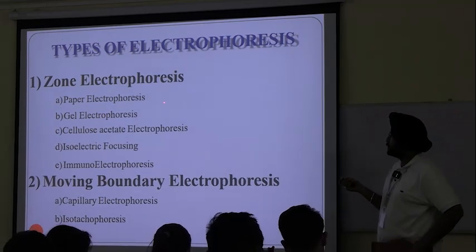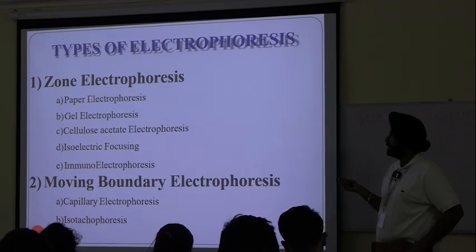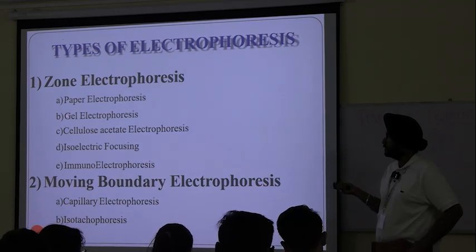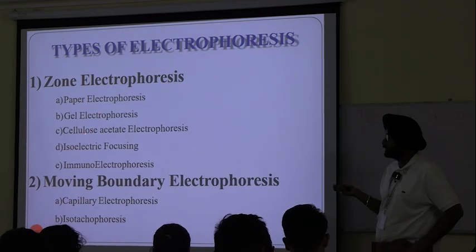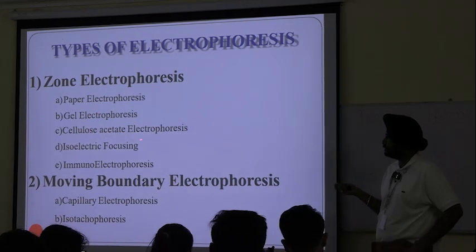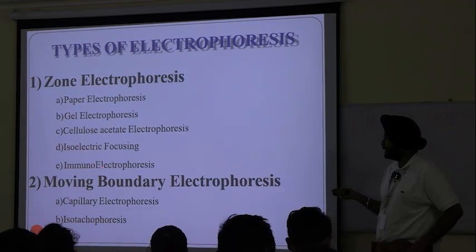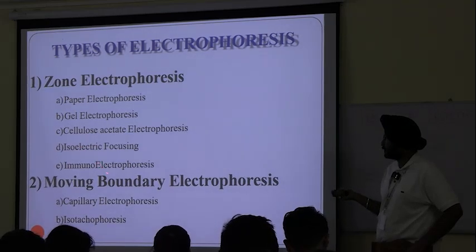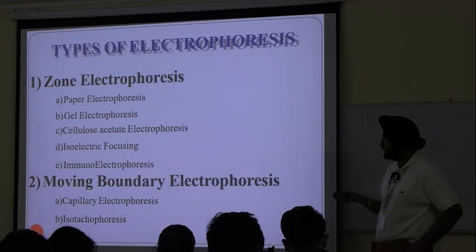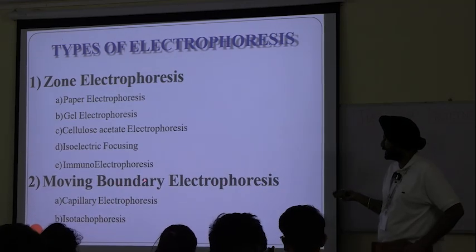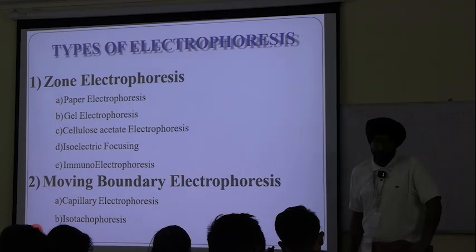What are the examples of zone electrophoresis? See, number 1 is paper electrophoresis. Then the most common and widely used, gel electrophoresis. Number 3, number 4, and the last one is immunoelectrophoresis. Capillary electrophoresis is important and it is an example of moving boundary electrophoresis. And then this one, isotachophoresis.